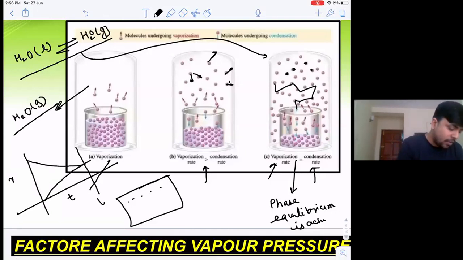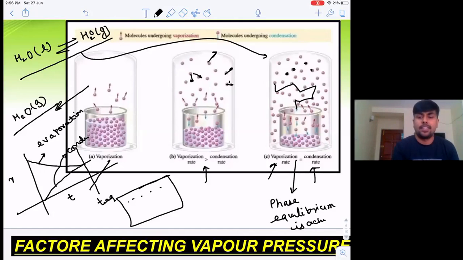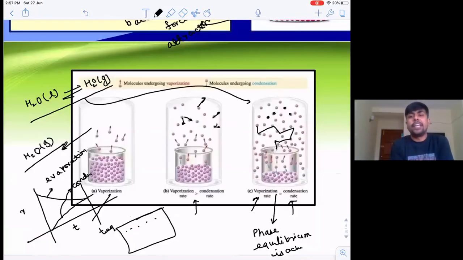This is the equilibrium. This is my evaporation curve, and this is the condensation curve, right? My vapor pressure will be defined only at phase equilibrium. What is phase equilibrium? I hope it is also clear to you, right?